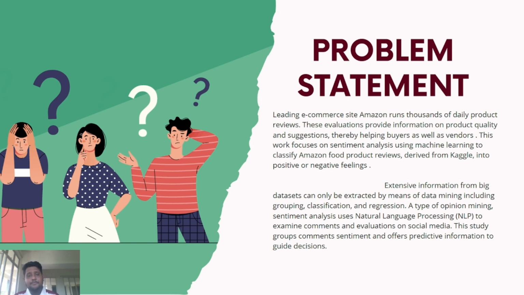A type of opinion mining, sentiment analysis uses natural language processing, which is NLP, to examine comments and evaluation on social media. This study groups comments, sentiments, and offers predictive information to guide decisions.